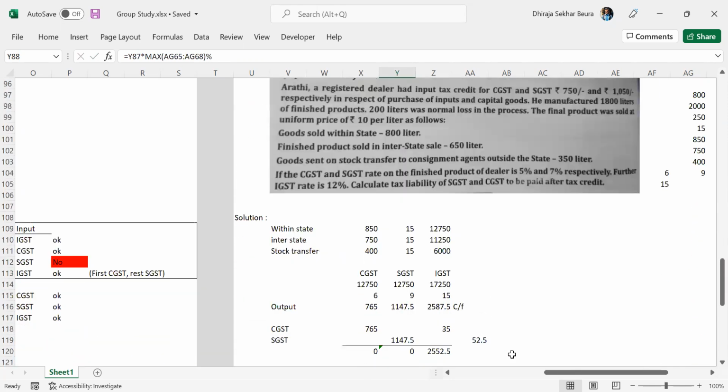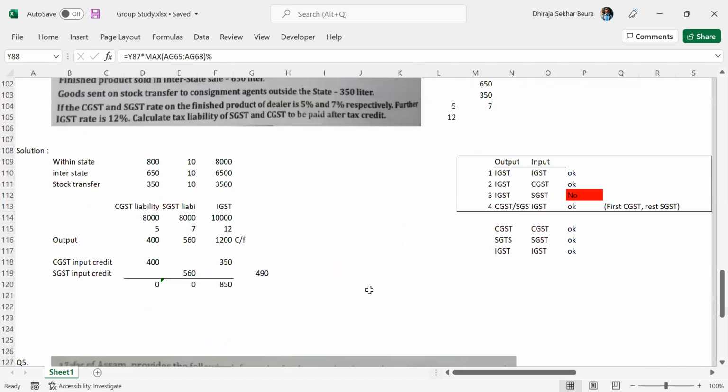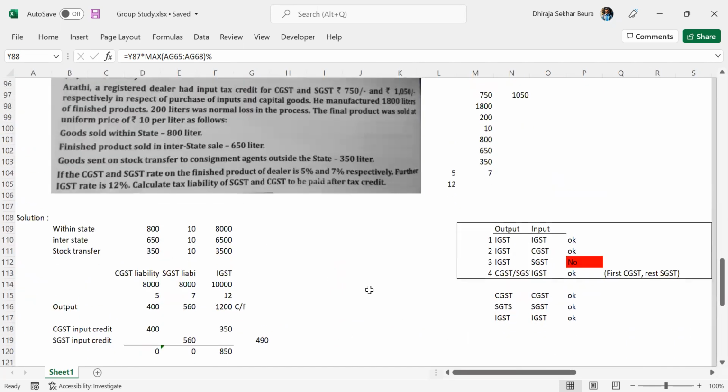Just verify those with my answer, not a problem. I'll share the file. You do that verification and see where you are making the mistake and make sure that you are not making the mistake again. Yeah, please. I think this is the first step only where I am going wrong. First step, let me see. Yeah, just be careful there.